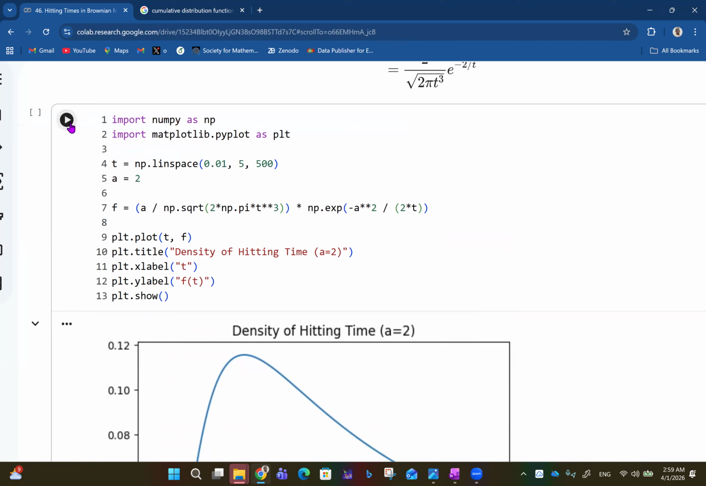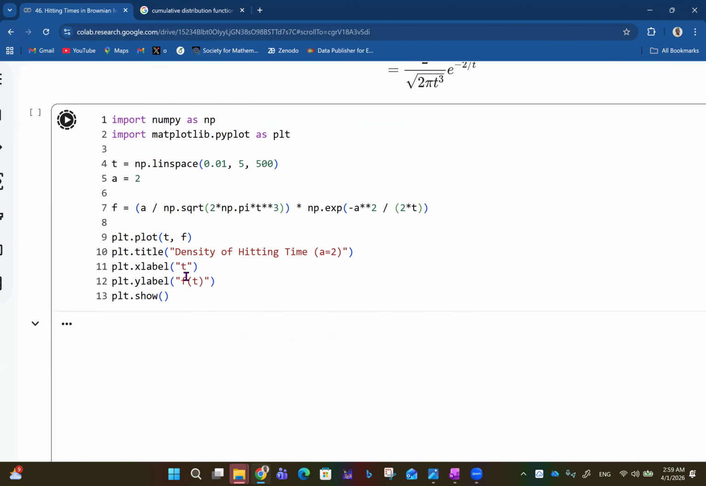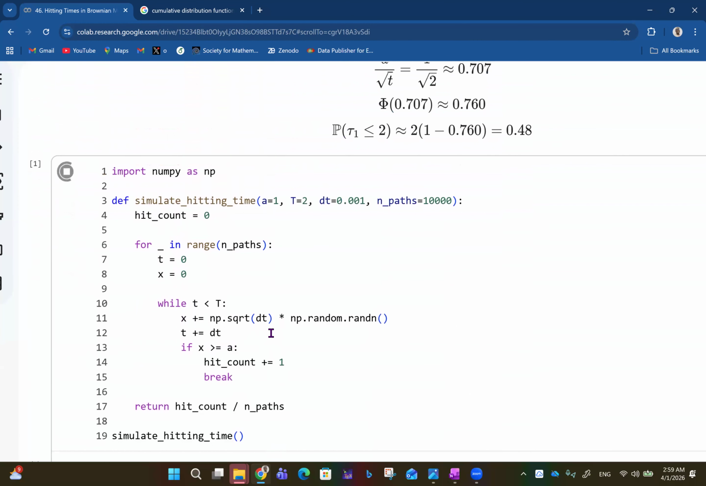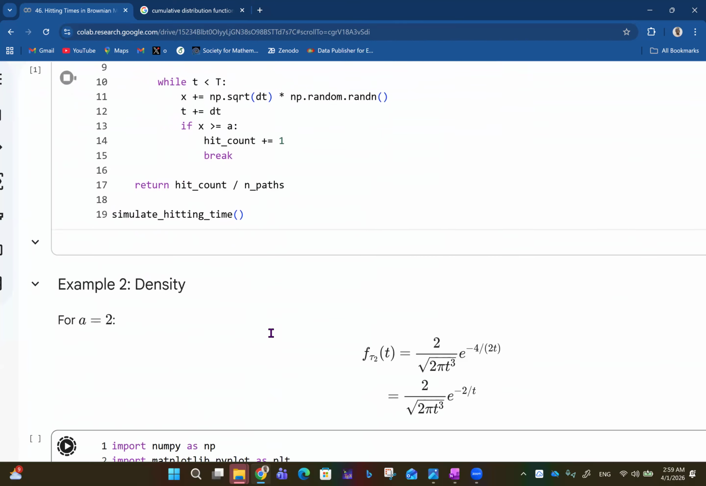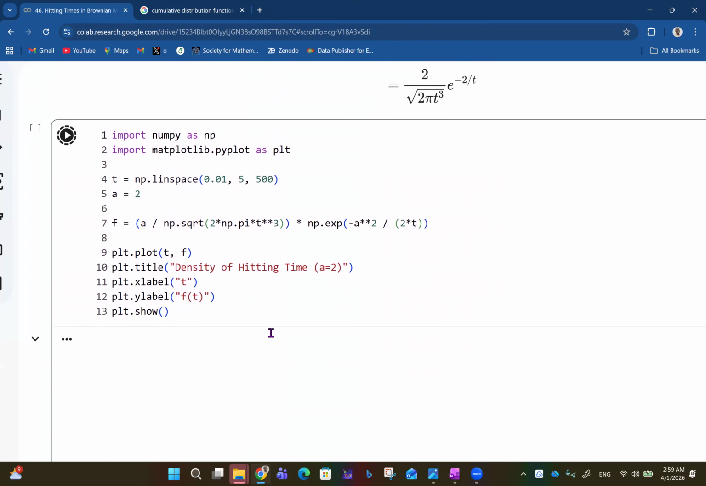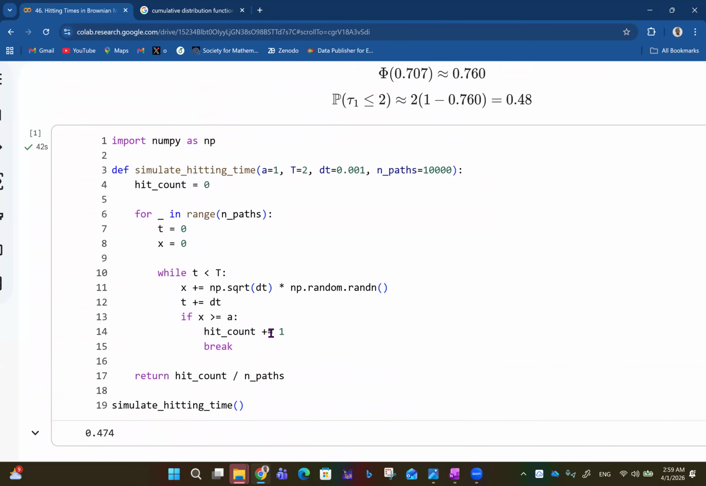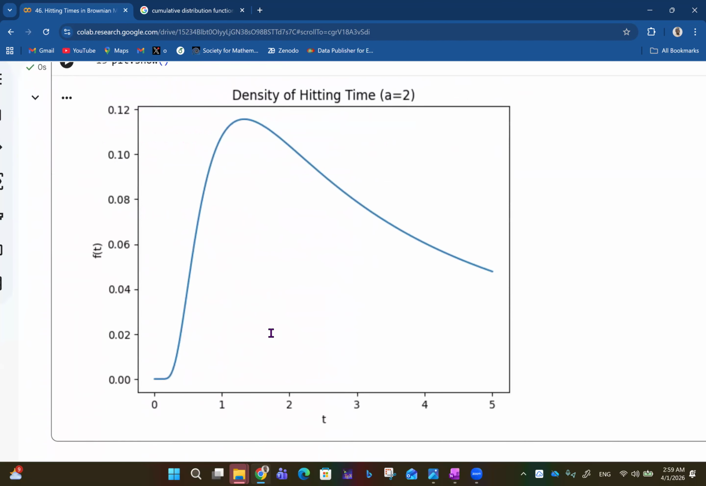Python. All right. If you use Python like that, here we take t, the time, and now we allot time from 0.01 to 5 in 500 steps, and A is 2 like we have it. Then write the expression for the density, and then we simulate all of that. I think this is taking a lot of time, but okay, this one is fine now, good. So this one is fine too now.